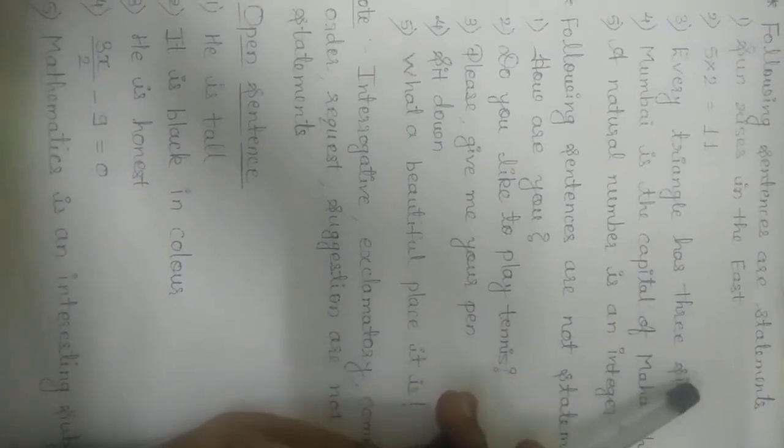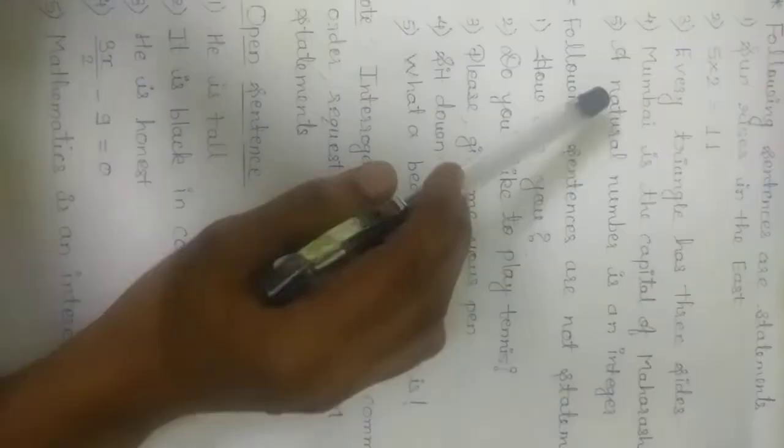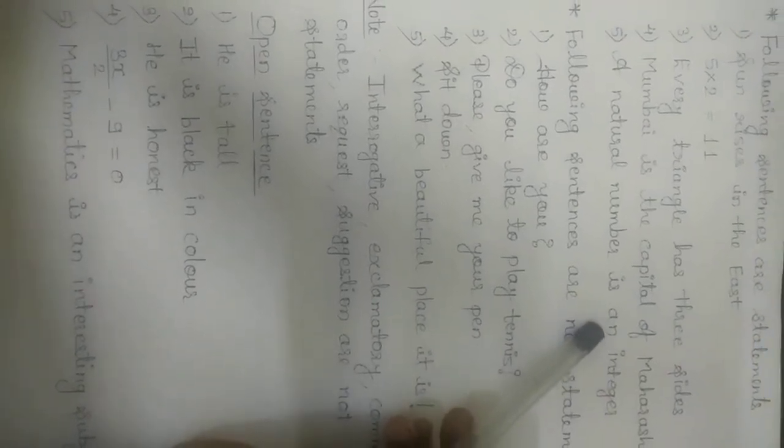a statement in logic. Now every triangle has 3 sides. This is also a simple sentence and for which truth value exists, that is T. Therefore this is a statement in logic. Now next, Mumbai is the capital of Maharashtra. This is also a declarative simple sentence and for which truth value exists, that is T. Therefore this is also a statement in logic. A natural number is an integer. This is also a simple sentence for which truth value exists, that is T, and therefore this is also a